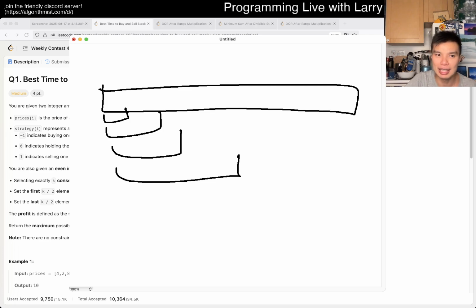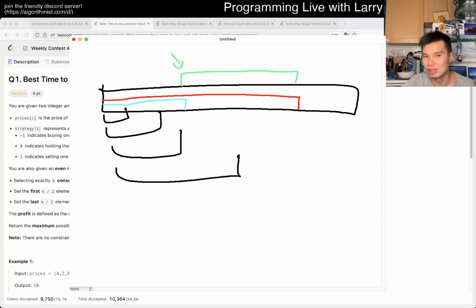And the idea is that if you want to get a sub-array sum, you get it from prefix sums by taking the subtraction of two different prefix sums. Let's say you want to get this one. Well, that is just this prefix sum minus this prefix sum, right? So you can kind of just do the geometry that way.